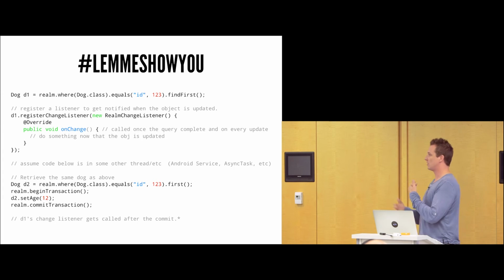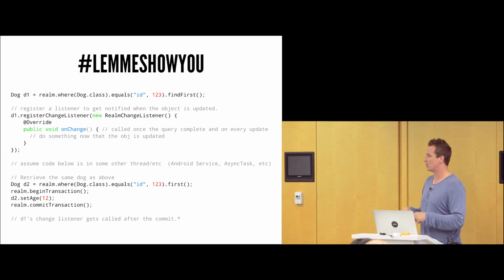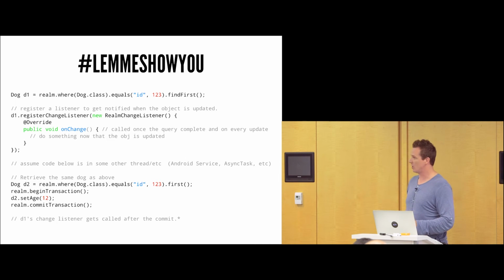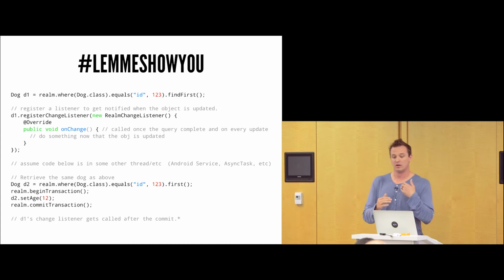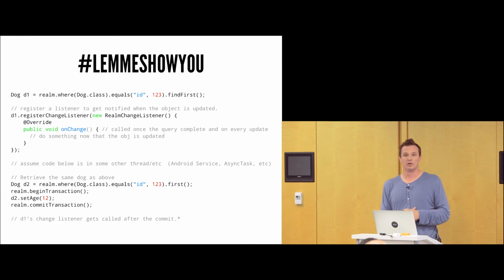And this happens at the next iteration of Android's run loop. If you're familiar and want to know how Android's run loop works, actually at this very conference last year, Michael Bailey from American Express gave a talk on Android's main loop. So please watch that talk if you're interested and want to learn more about that. But upon the next iteration of Android's run loop, the change listener will be called. So you don't have to actually query for it. It actually just lets you know, saying, hey, this changed, and you can respond to it.